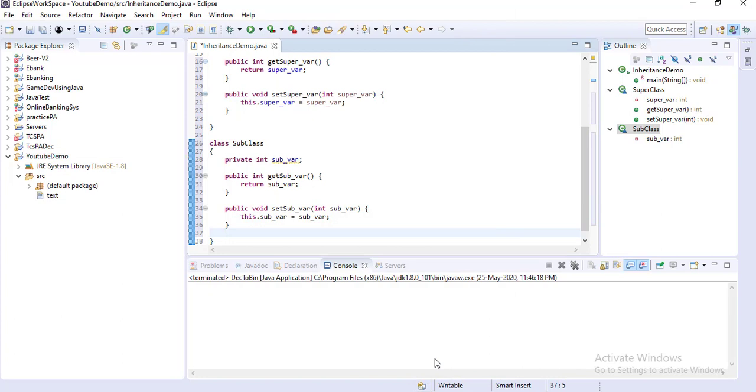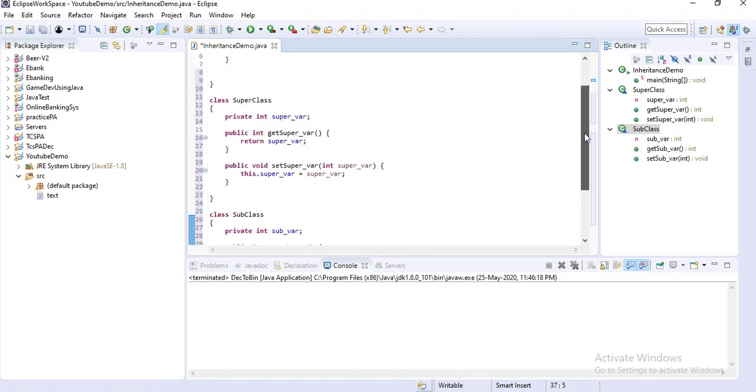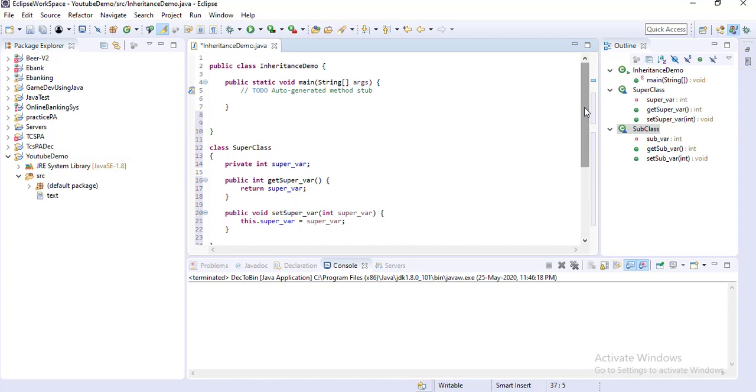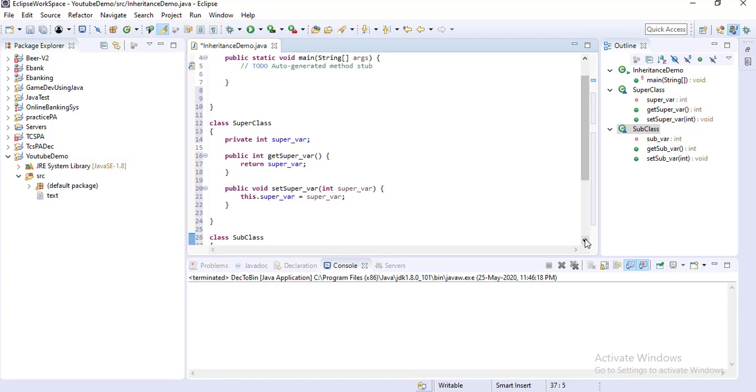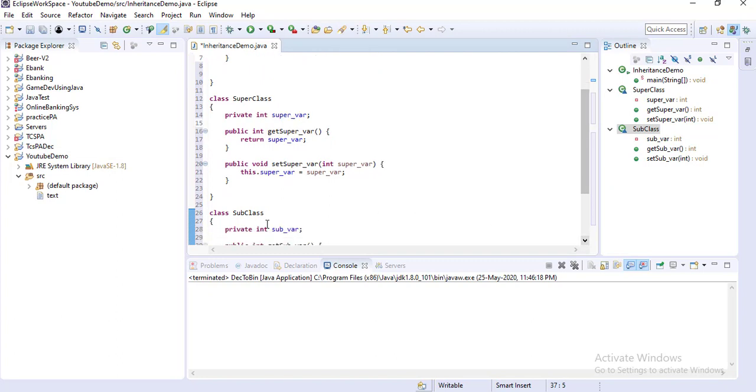So one is the super variable, another is the sub variable. Now in the main method I am creating an object. In the normal case, if you create a superclass object, then you can use the super variable, and if you create an object of the subclass, then you can use the subclass variable.